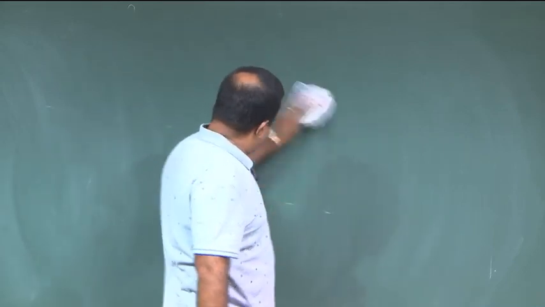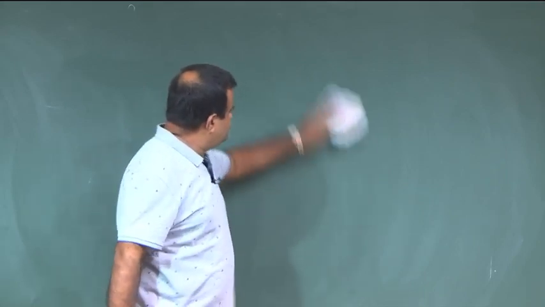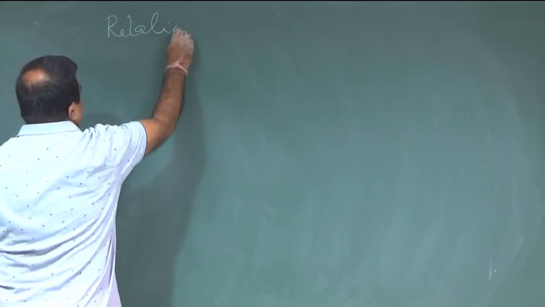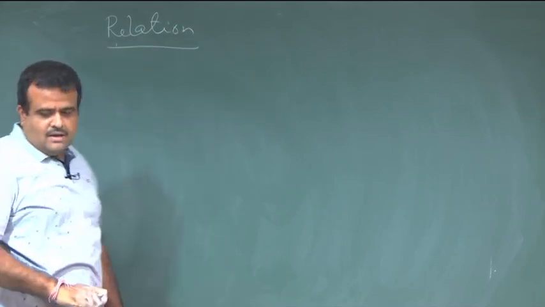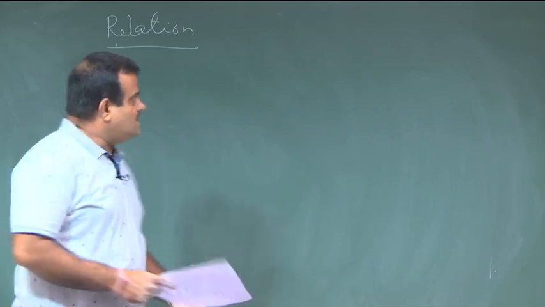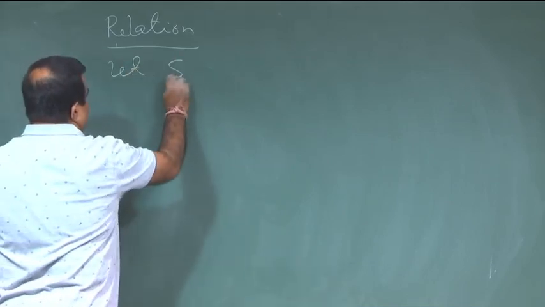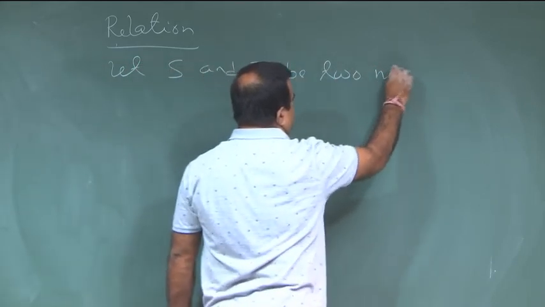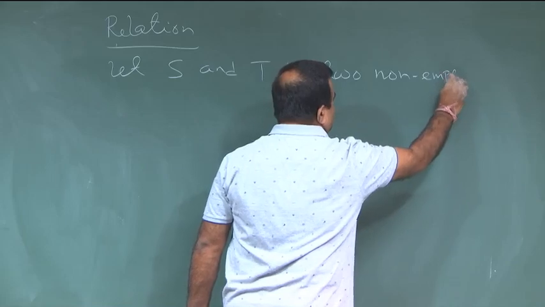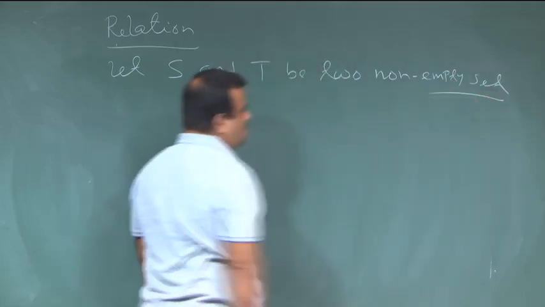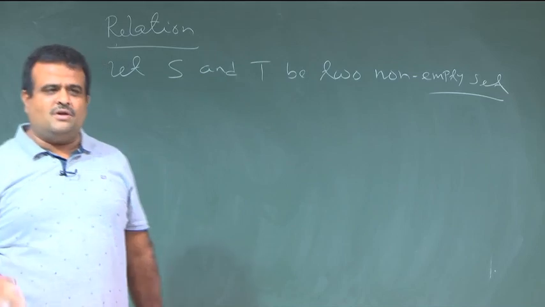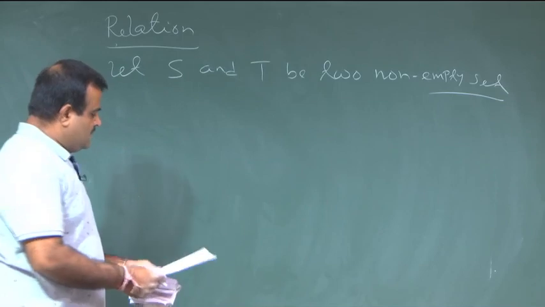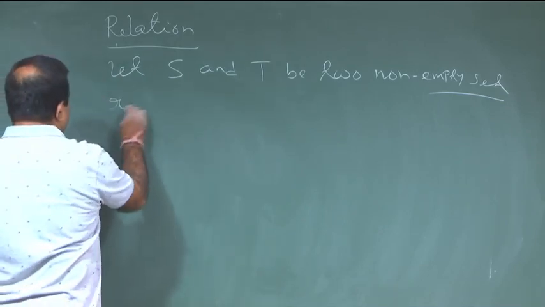Now, we will define the relation between two sets. How to define relations? Let us take two sets, let S and T be two non-empty sets. Every time we need to take them non-empty, otherwise there is no meaning of defining all these terms, because one set is empty.